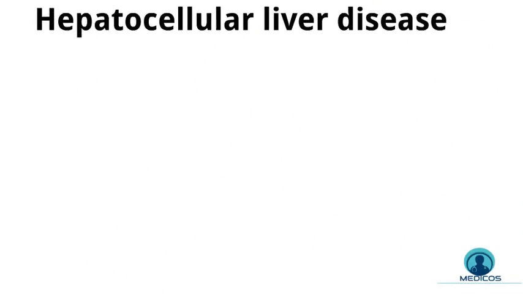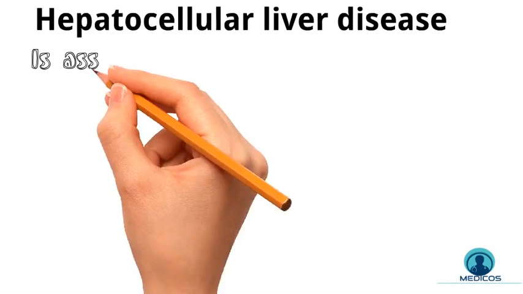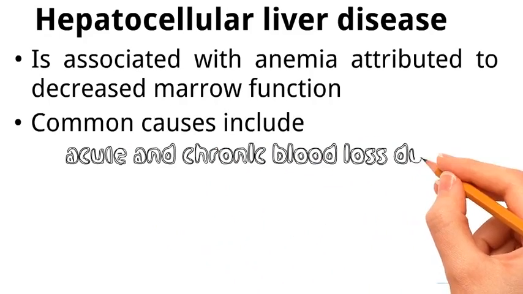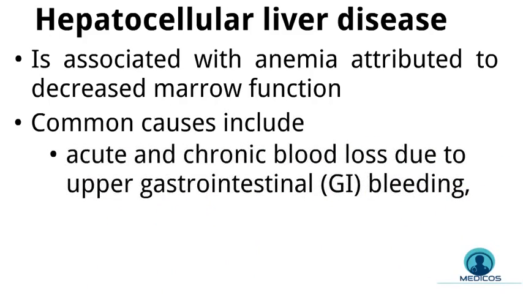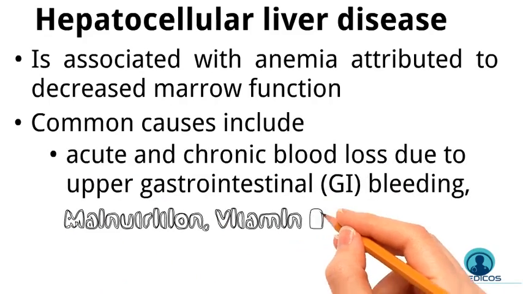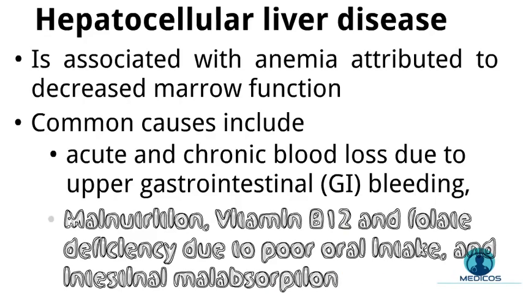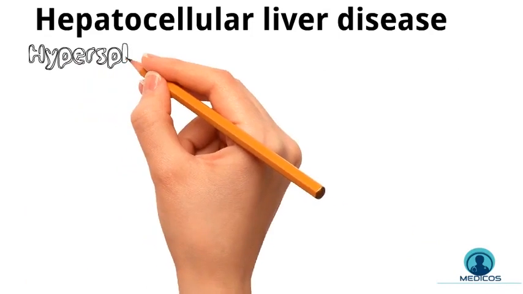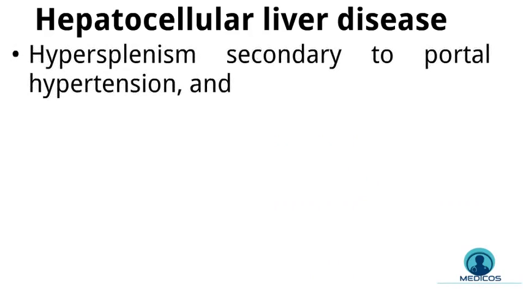Whether it's toxic, infectious, or cirrhotic, hepatocellular liver disease is mostly associated with anemia, attributed to a decreased marrow function, but it's multifactorial. Common causes include acute and chronic blood loss due to upper GI bleeding, malnutrition, vitamin B6 and folate deficiency due to poor oral intake and intestinal malabsorption, and hypersplenism secondary to portal hypertension. An enlarged spleen can reduce the number of healthy red blood cells and platelets in the bloodstream.